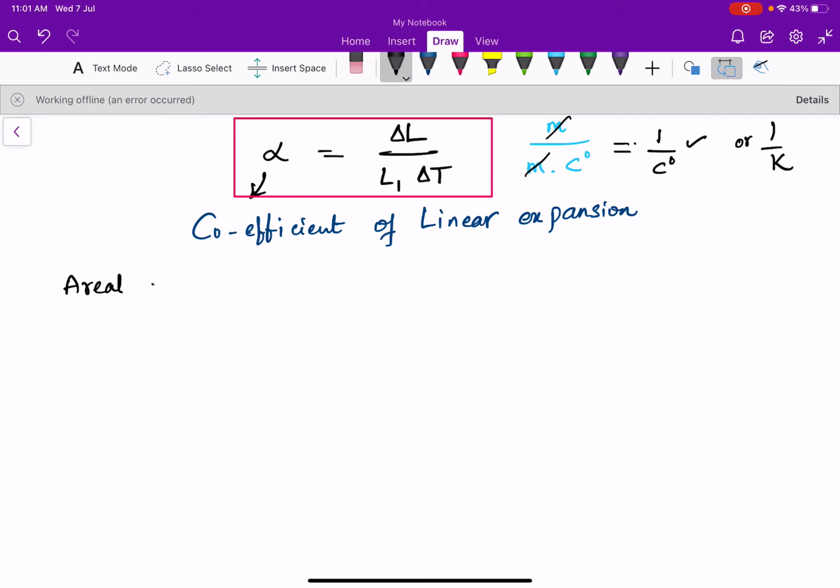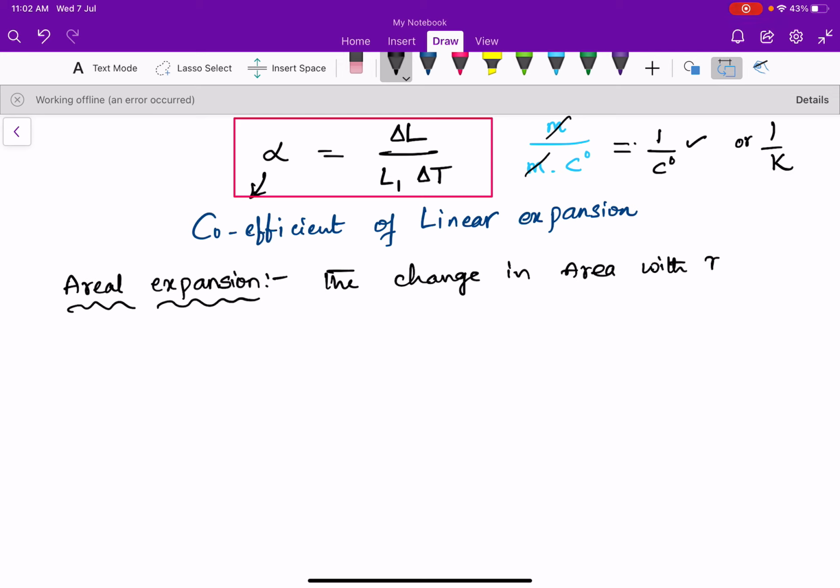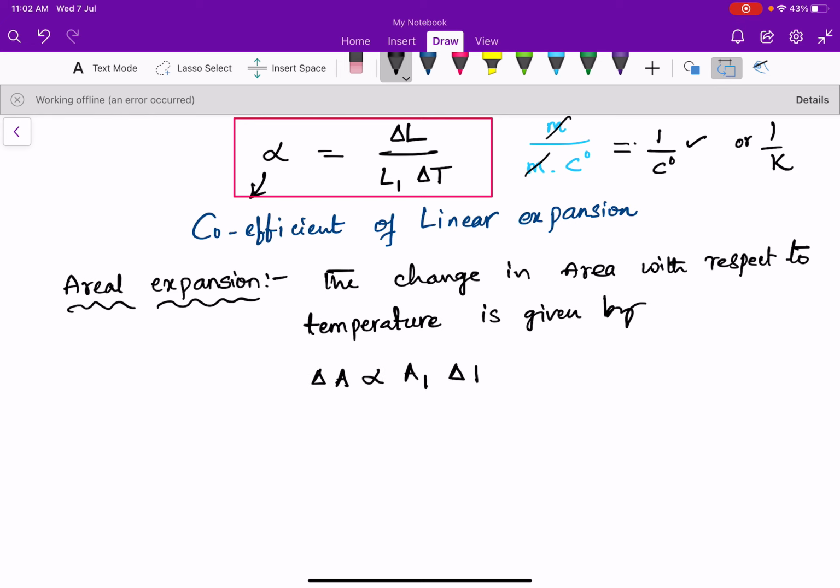Areal expansion. Similarly, the change in area with respect to temperature is given by: the change in area is directly proportional to the initial area and also directly proportional to the change in temperature.